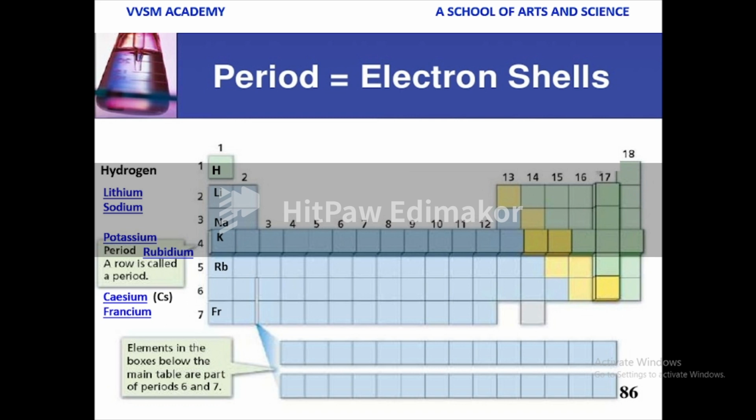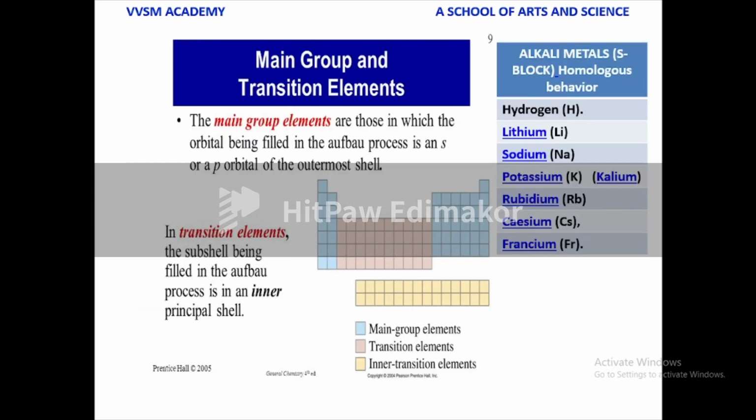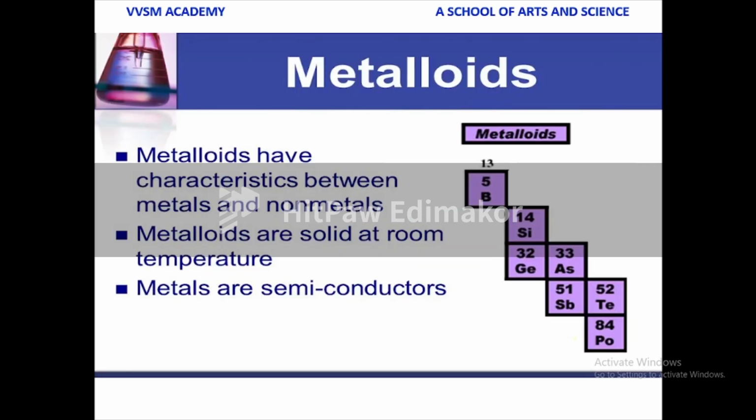Lithium, sodium, potassium, rubidium, cesium and francium, the first group of the periodic table. S block elements, P block elements, D block elements and F block elements, which are lanthanides and actinides. Alkali metals, S block homologous behavior: hydrogen, lithium, sodium, potassium, and so on, rubidium, cesium, francium.